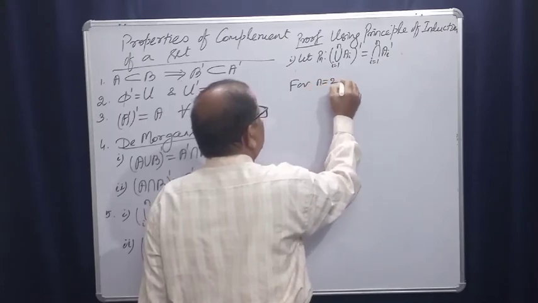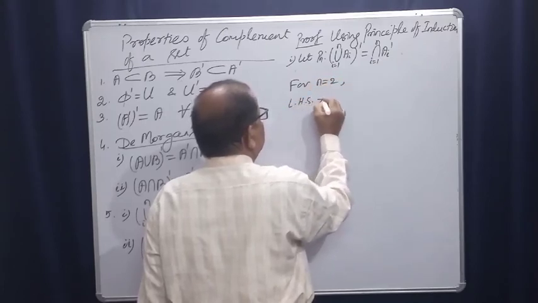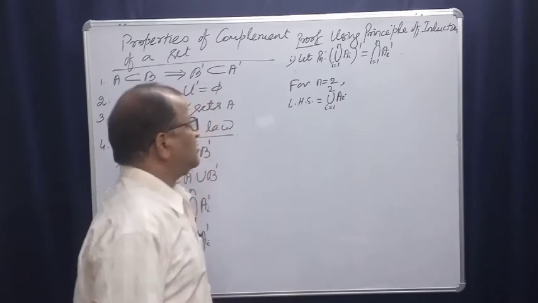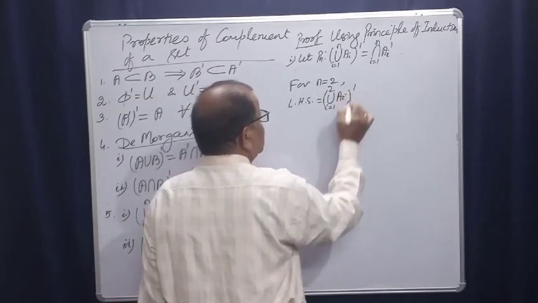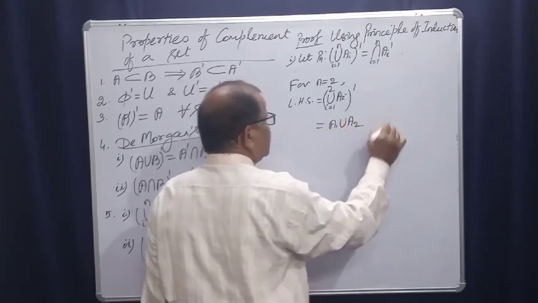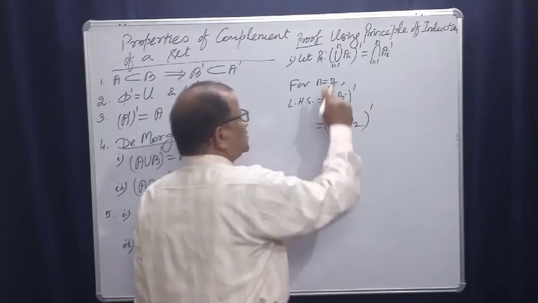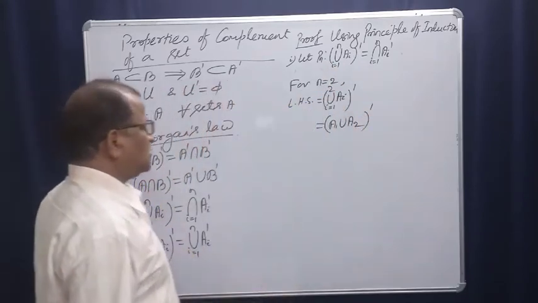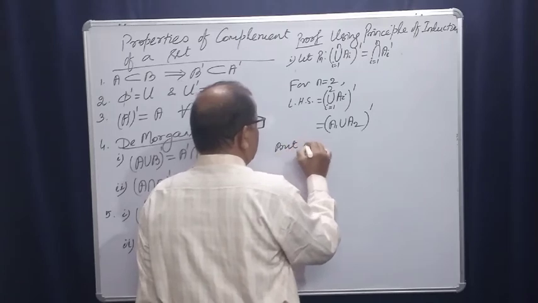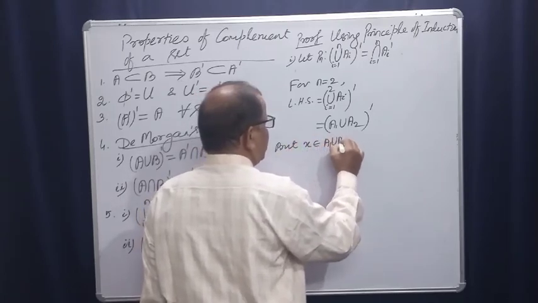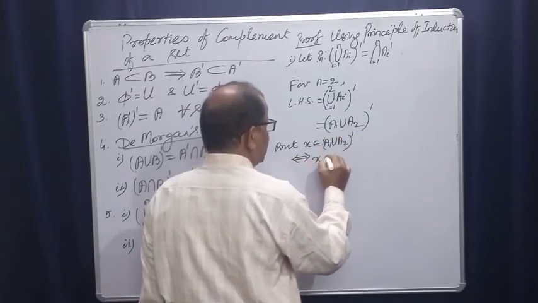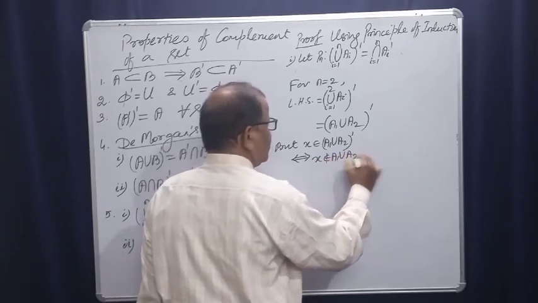n is equal to 2. LHS is equal to union i is equal to 1 to 2 Ai whole complement, that is equal to A1 union A2 complement, and just as we have seen, x belongs to A1 union A2 complement implies and is implied by x does not belong to A1 union A2.